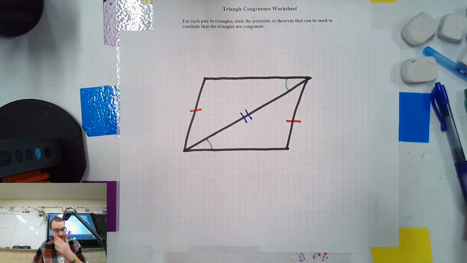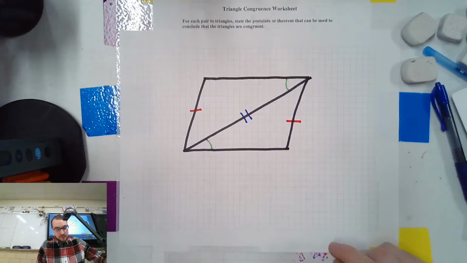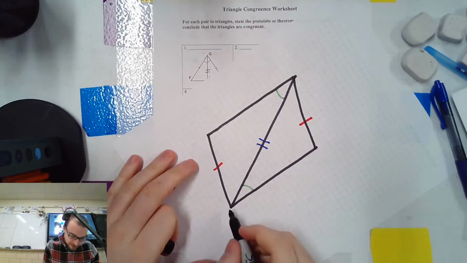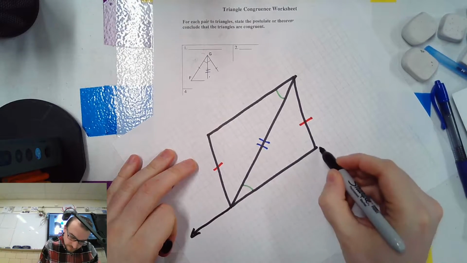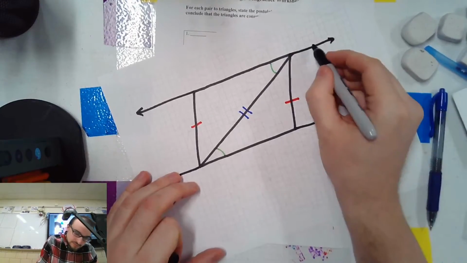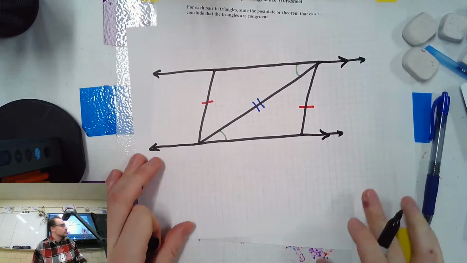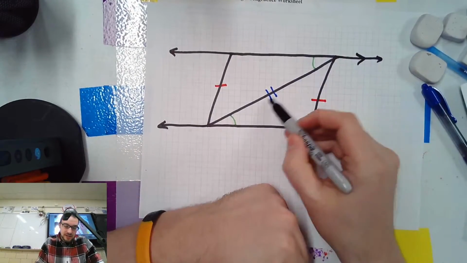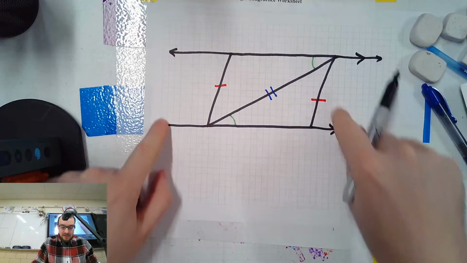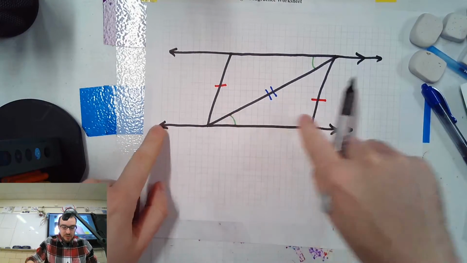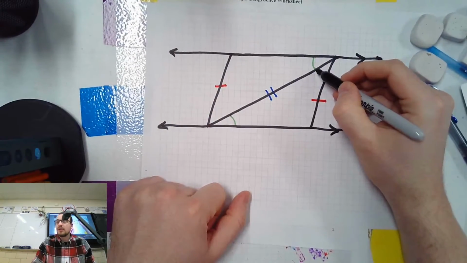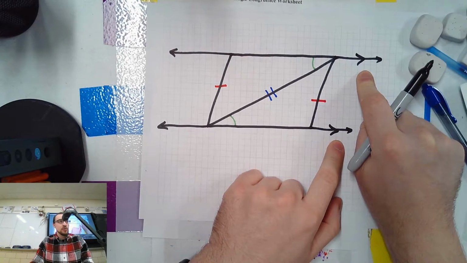So here's how you're going to do it. I know that these two lines, if I extend them, are parallel. Here's how I know they're parallel. Do you see this line here? The angle here is the same as the angle there. So this line, I can kind of tilt, and it's tilted to the point where it's the same angle from here as this line is the angle from there. That means these are parallel. Are you cool with that?